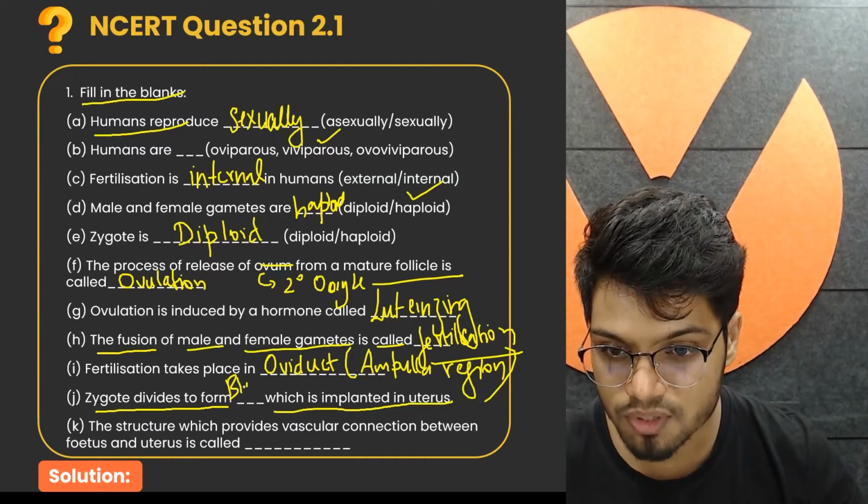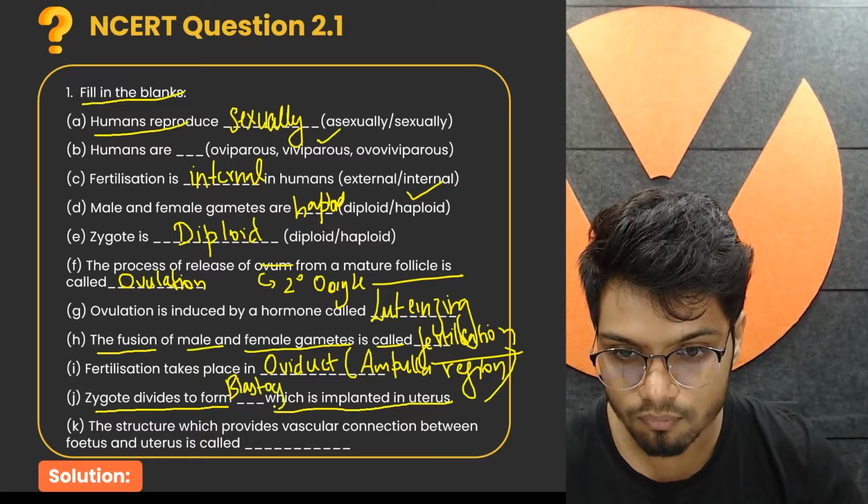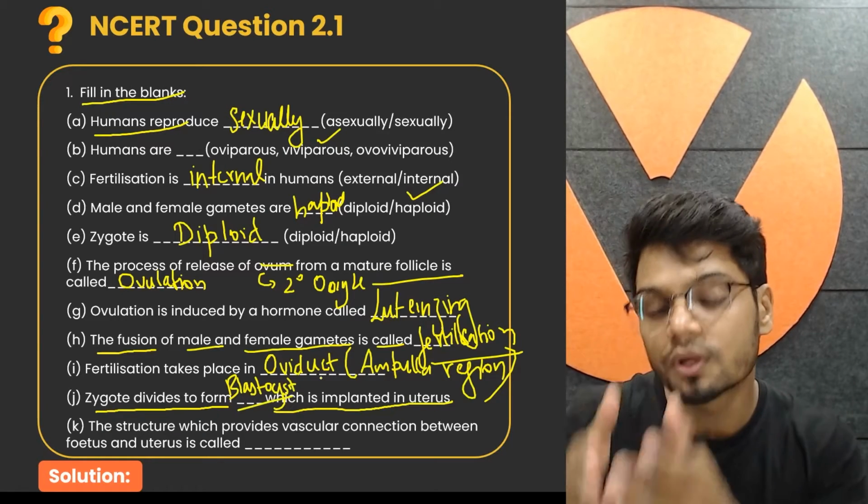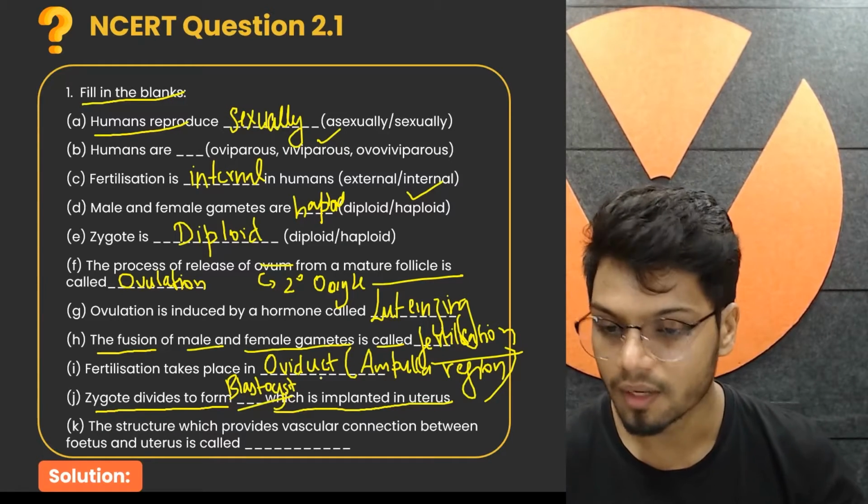Blastocyst is a structure which gets attached to the what? To the uterus lining. Very easy. Next, last question.